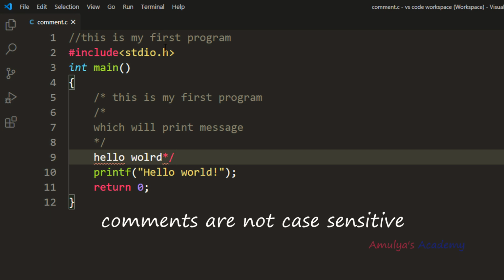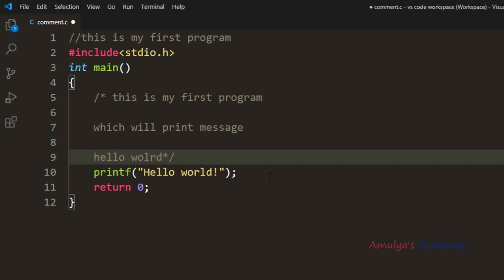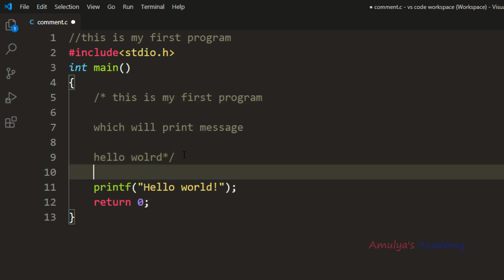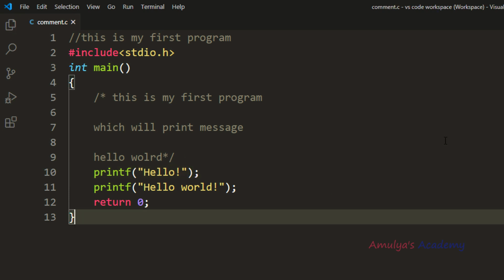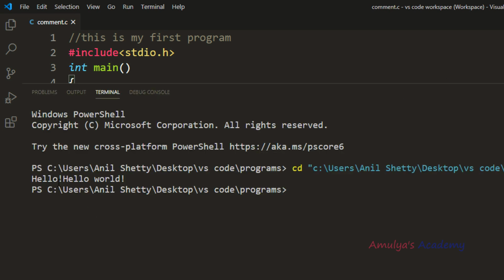Comments are not case sensitive, so after this double slash you can write whatever you want here. You can write in the capital letter or small letter, it won't matter. As I said, so whatever we'll write after the double slash or inside this symbol will be treated as comment, okay? For example, here I'll take another printf function and here I'll print hello, a message, right? Now if I execute this, save and execute, it will print two messages, hello, hello world, here we can see, right?